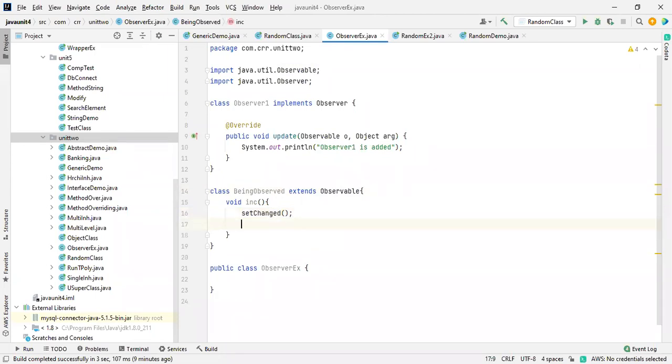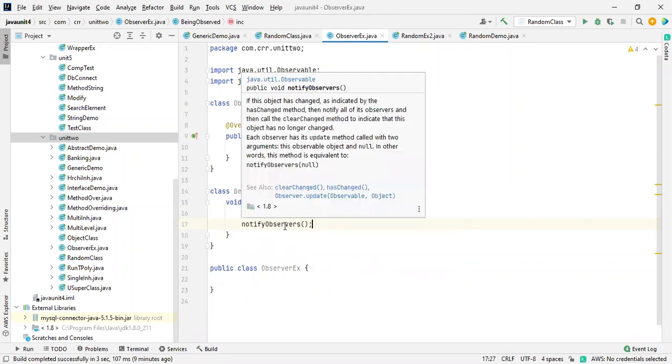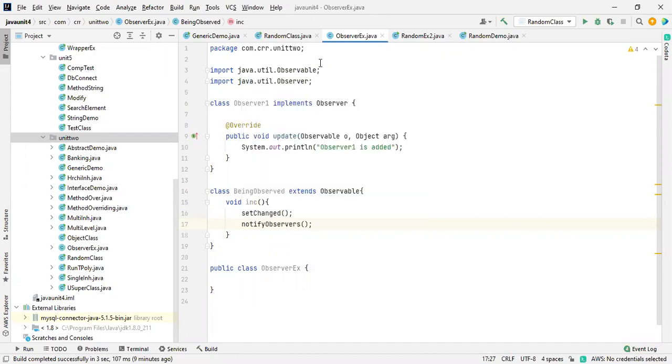So we set the changed flag, and after that, if any change happens, we have to notify the observers. If there is any observer available, the account will be updated with the information by these observers. I think you got my point. So these are the two predefined methods available inside an observable. We are going to use these.